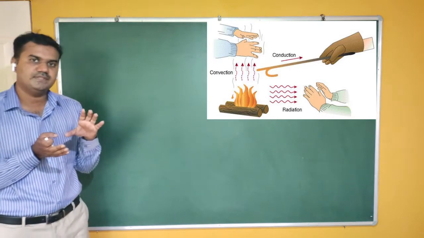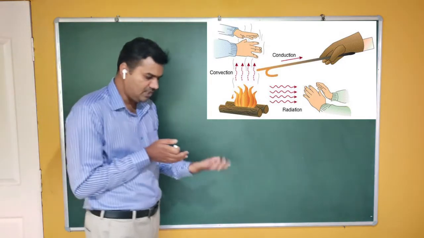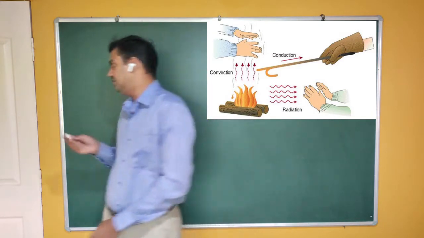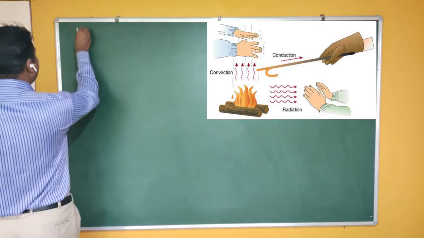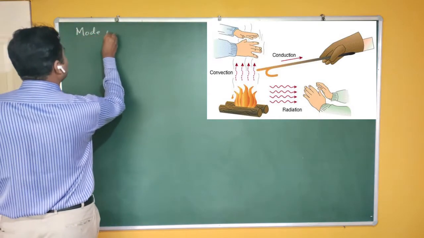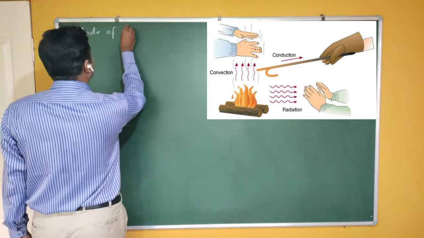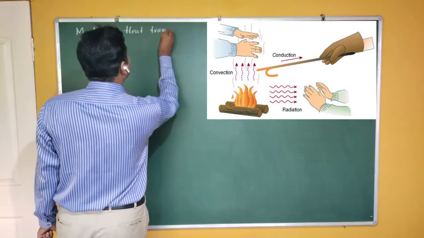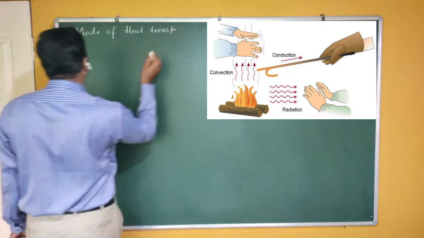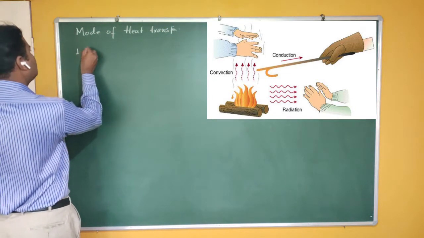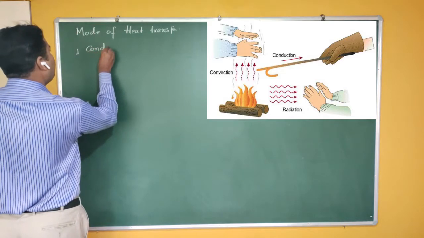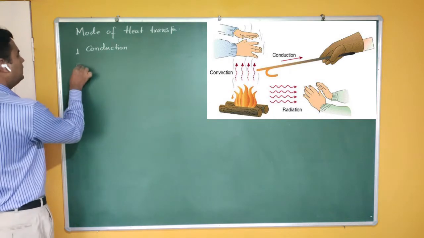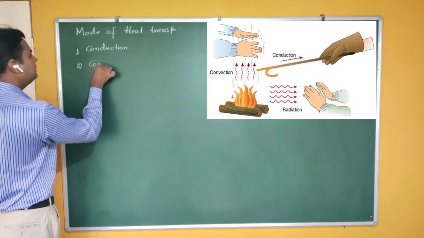Therefore, heat flows in three ways: by conduction, by convection, or by radiation. This is called the mode of heat transfer. So there may be three possible modes. The first mode of heat transfer is called conduction. The second mode of heat transfer is called convection.